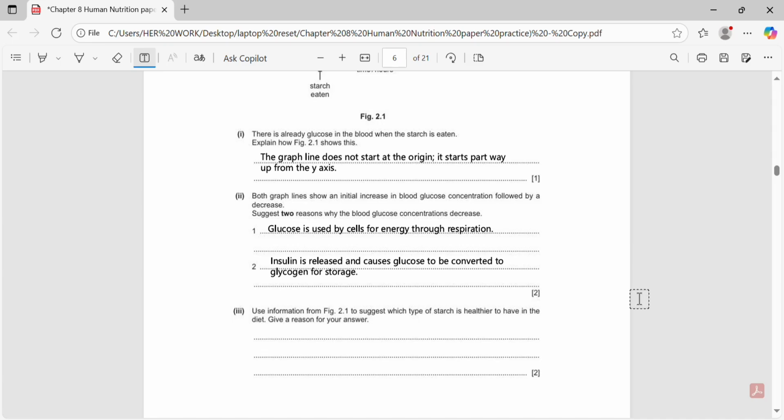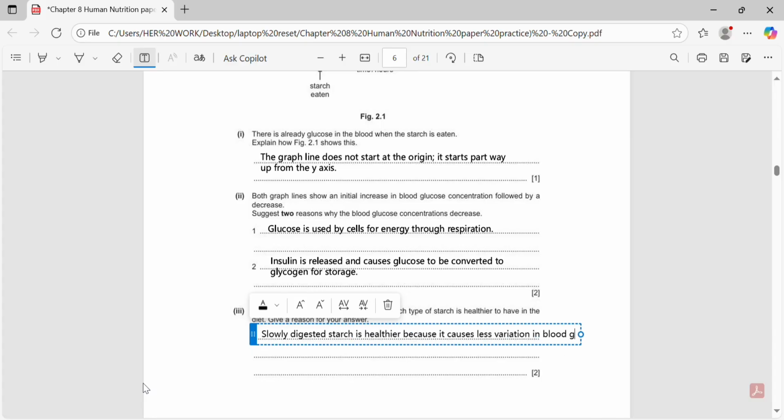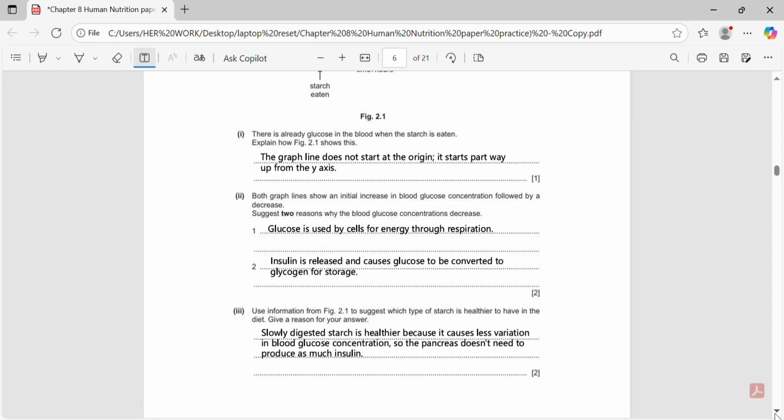Here we must look at how blood glucose changes for both types of starch shown on the graph. Slowly digested starch gives a gentle rise and fall in glucose levels, while quickly digested starch causes a sharp spike. The slower change is healthier because it keeps blood sugar levels more stable, reducing the need for excess insulin and lowering the risk of type 2 diabetes. So, we will write, slowly digested starch is healthier because it causes less variation in blood glucose concentration, so the pancreas doesn't need to produce as much insulin.